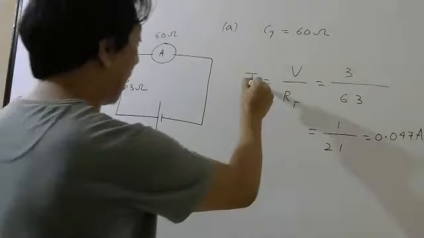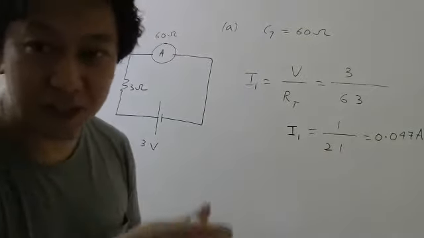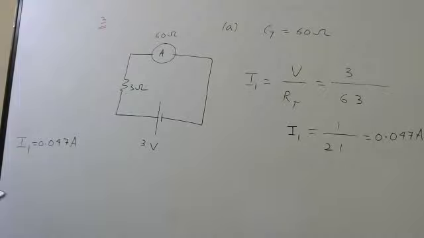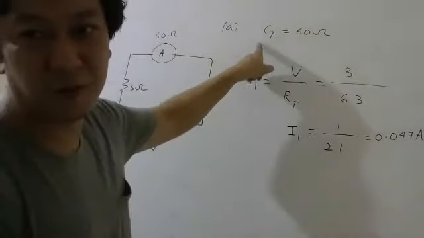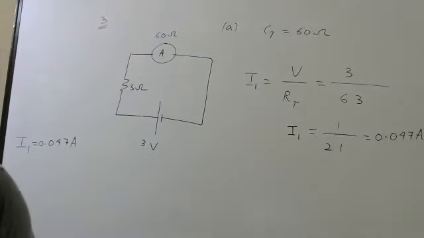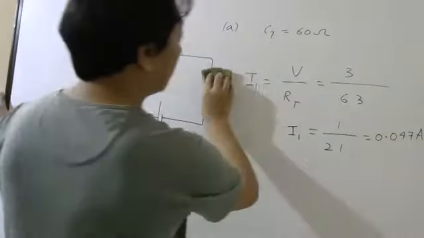Let me call this current I1 so that I can distinguish between the three problems in this part, okay? So if this ammeter is just a galvanometer with resistance 60, then this will be the current. Now the second part, what they told. In the second part, again we have to find the current measured by the ammeter.